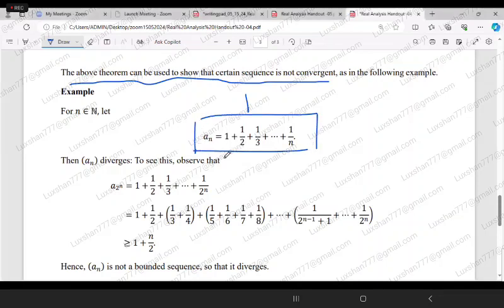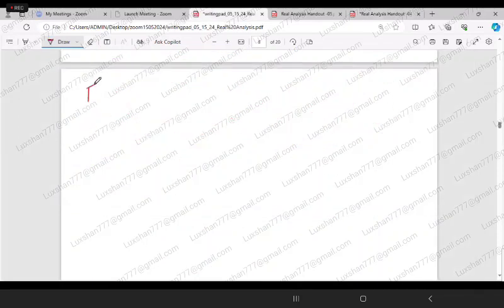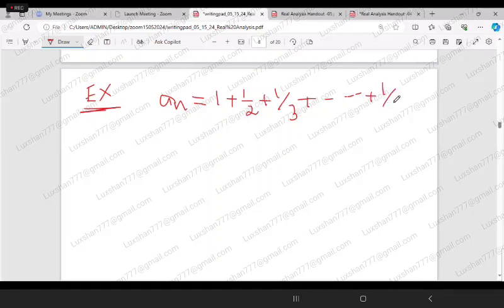The sequence given by a_n equals 1 plus 1 half plus and so on is not convergent. So, for example, we want to show the sequence a_n given by 1 plus 1 over 2 plus 1 over 3 plus dot dot dot plus 1 over n.